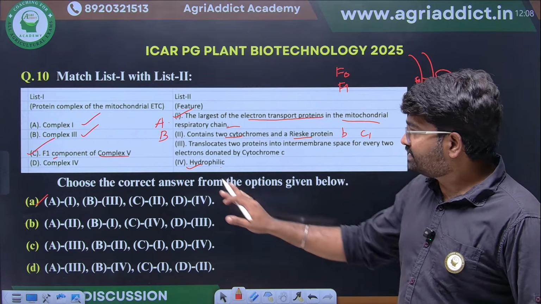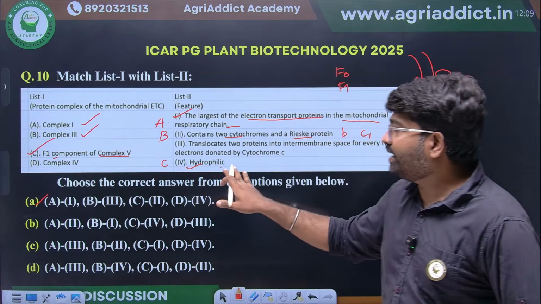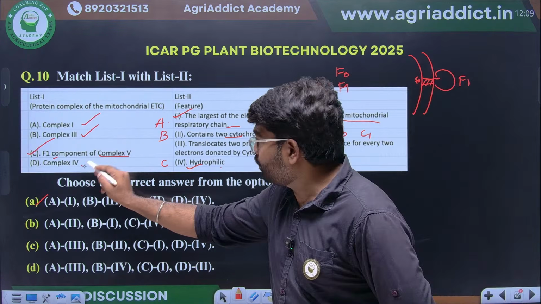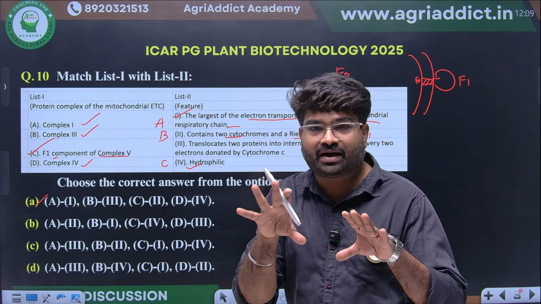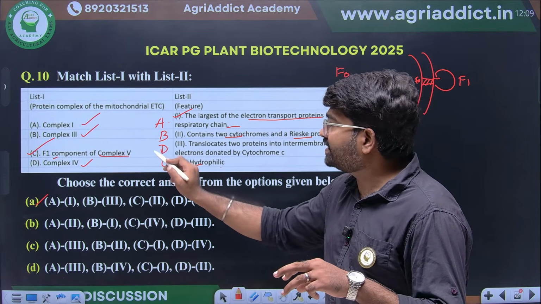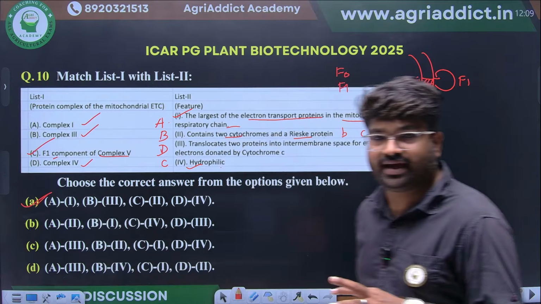See here. Complex 5 will have hydrophilic domains, that is the F1 domain. Then complex 4, what will it do? It will translocate H plus ions from matrix to intermembrane space. Two molecules of H plus will be transferred. So the right option will be option A. Clear?